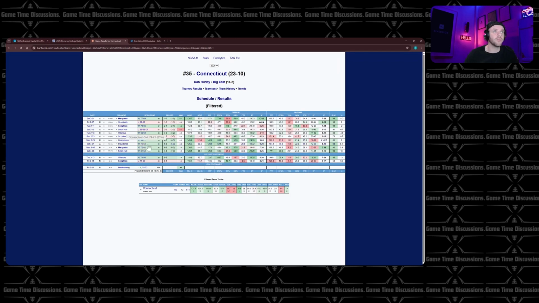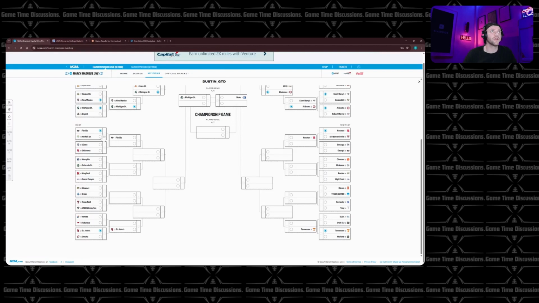They had good wins. Beat Providence by double digits. Beat Marquette by 6. Destroyed Seton Hall as they're supposed to. Beat Villanova as they're supposed to again. And then St. John's lost up here, but they did beat Marquette and Creighton also. So we're going to go ahead and go with UConn.